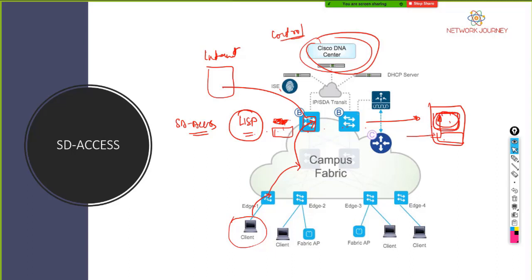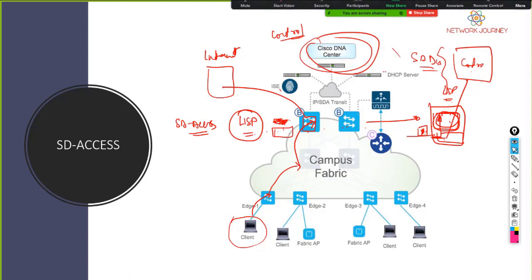So what you just do is you take off those destination headers, and the packet now doesn't know whom to forward to, and you have an integration on Lisp. Okay, and Lisp is doing the control decision now. And who is this control? It's your SD access. So the whole control will be taken up by the SD access with the help of the Lisp protocol. And what is the full form of Lisp?